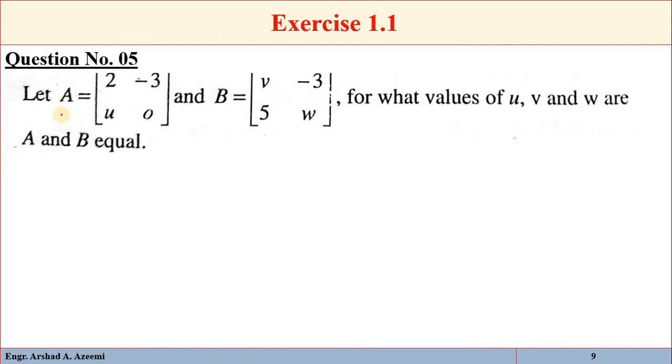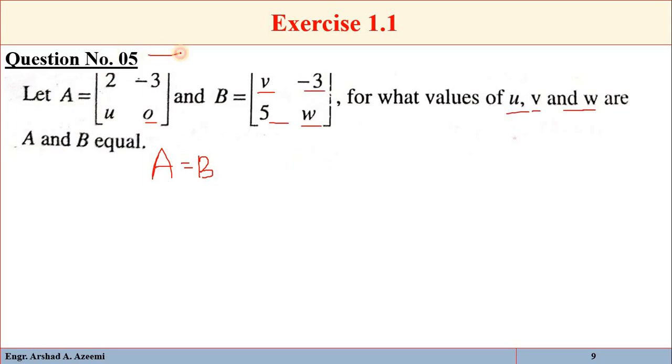Now let A and B be matrices, where A is equal to 2, minus 3, U, 0, and B is V, minus 3, 5 and W. For what values of U, V and W will these matrices be equal? If A is equal to B, we will look into two conditions: that the order is the same and the corresponding elements are the same. So the order is the same.